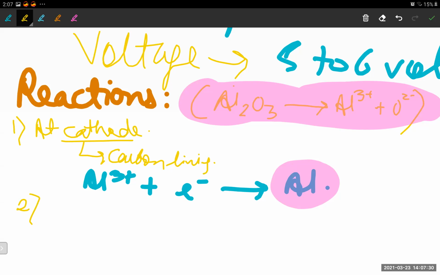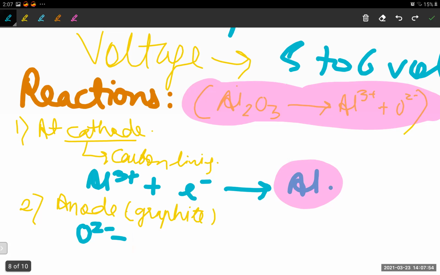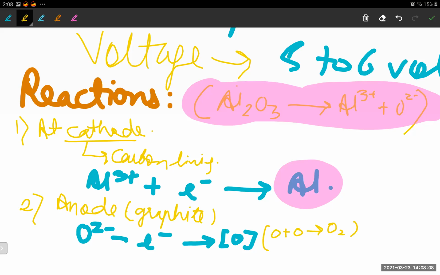Second, at the anode. What will be happening at the anode? First of all, the anode is the graphite which is hanging. At the anode, the oxygen ion O2- will lose electrons in order to become neutral, forming nascent oxygen. This nascent oxygen cannot stay in this form, so it will combine with more oxygen: O plus O gives O2.